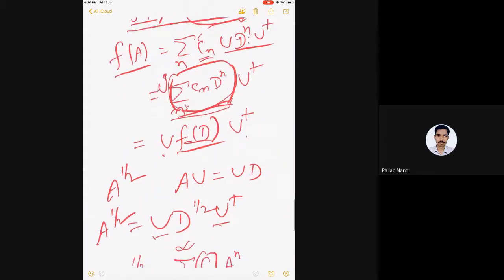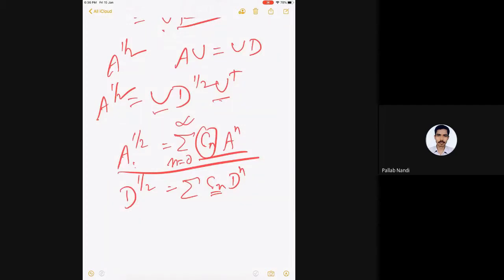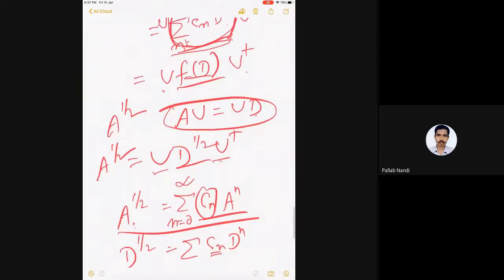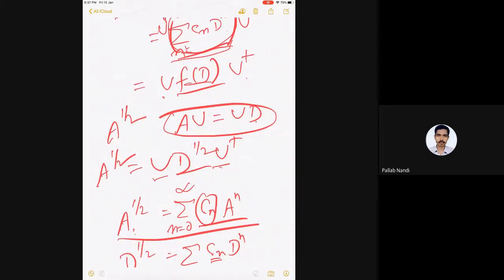So the very simple logic is that whatever I have given you to do, first diagonalize anyway. Whatever it is, you diagonalize. That's the first thing to do. Then for the diagonalized matrix, you take a function. And then always remember, you have to do the transformation. Somebody said D to the half and put U dagger here. It's a transformation, so something on the left, something on the right. But it is not U dagger on the left. U on the left, U dagger on the right, because I have written it in this manner.